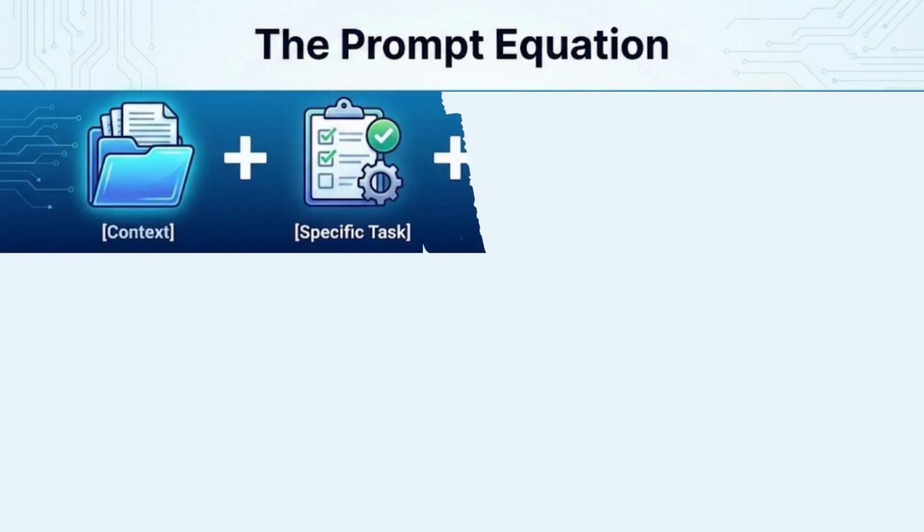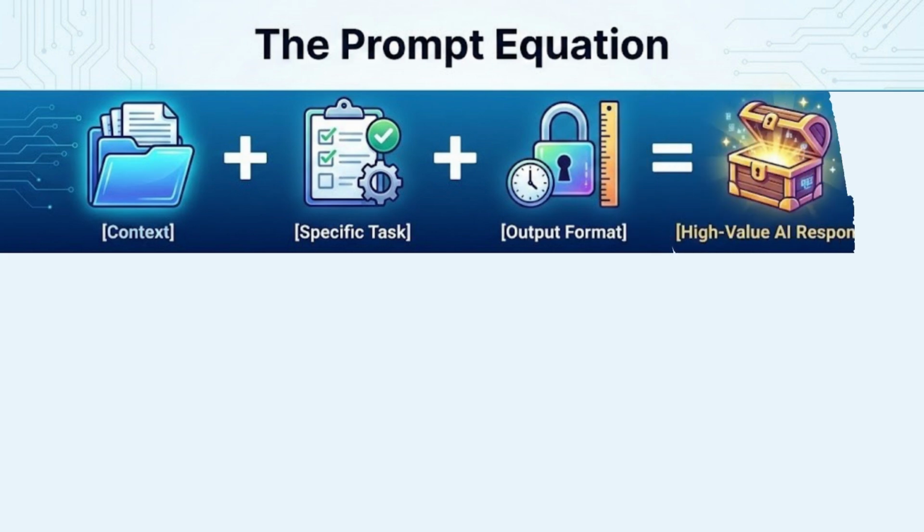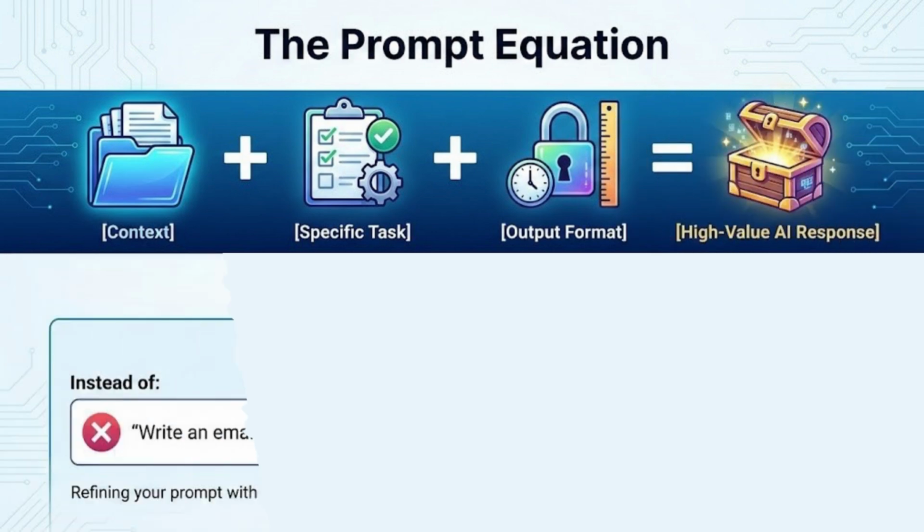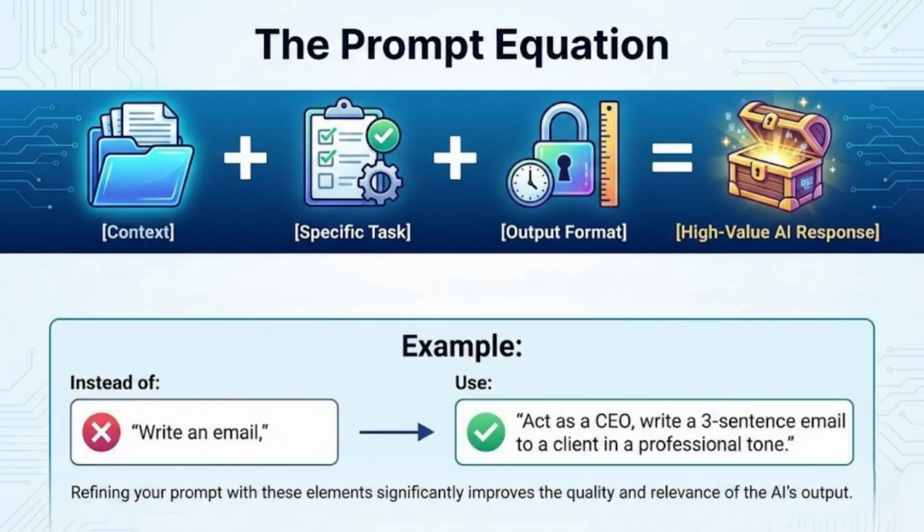First, memorize the prompt equation: context plus specific task plus output format. This equals a high-value AI response. Don't just say, write an email. Say, act as a CEO, write a 3-sentence email to a client in a professional tone.